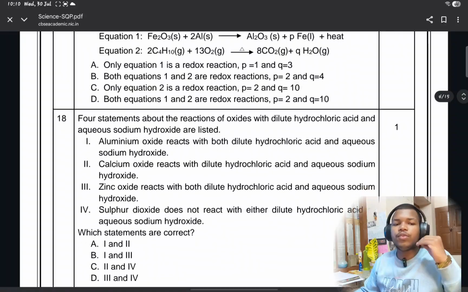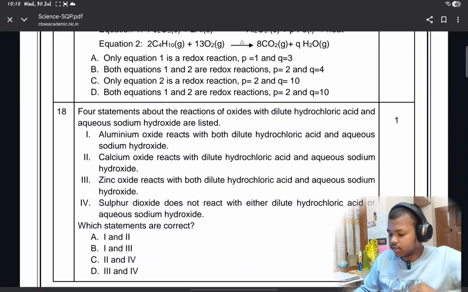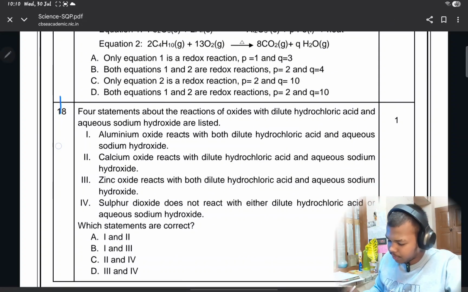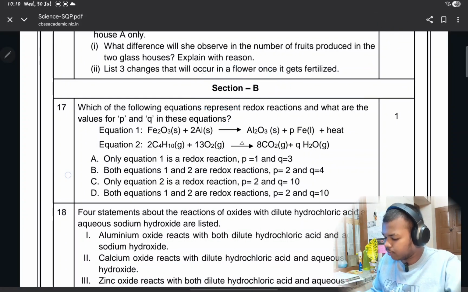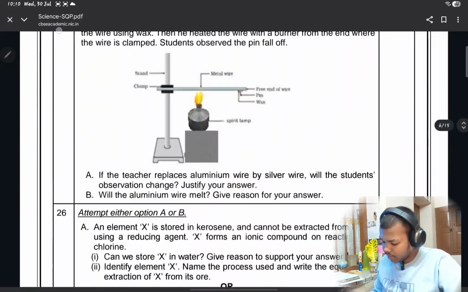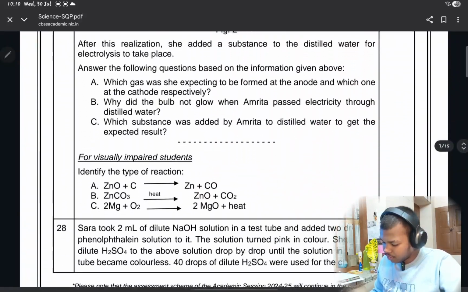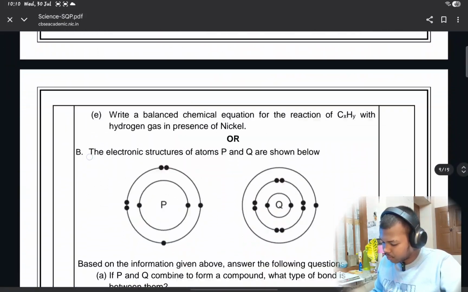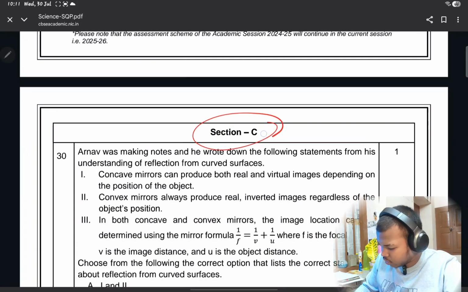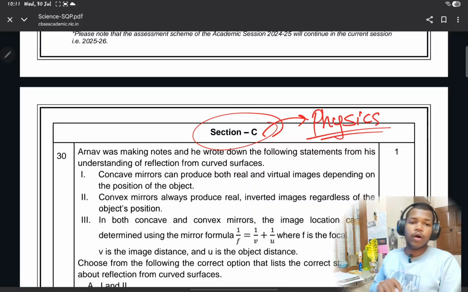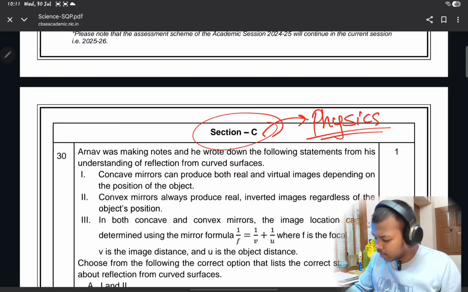Then the same goes for chemistry as well as physics. The second one is chemistry, section B, that is the chemistry part. Then again section C, that will be for the physics part. Let us come to here. Yes, section C, that is your physics part. Okay, so here you can see this.